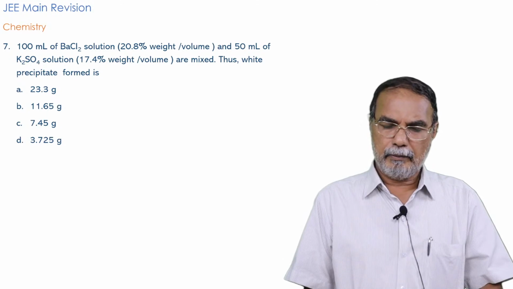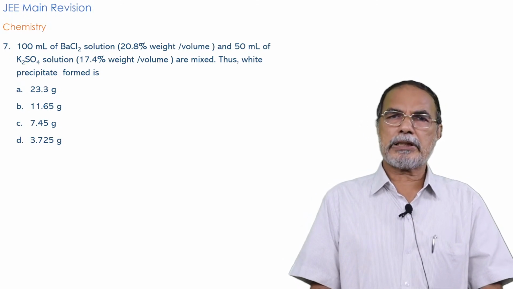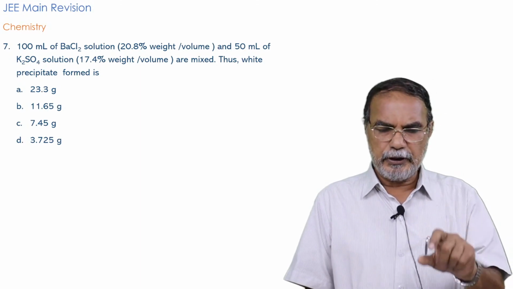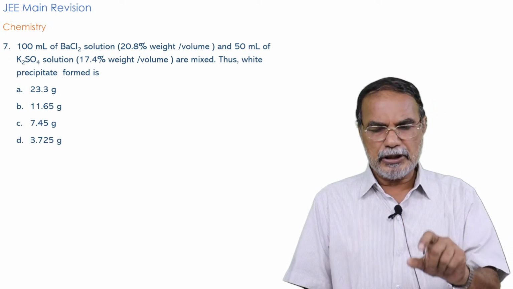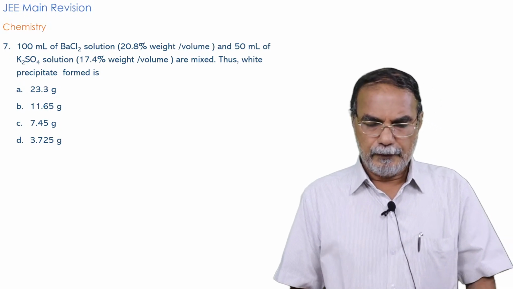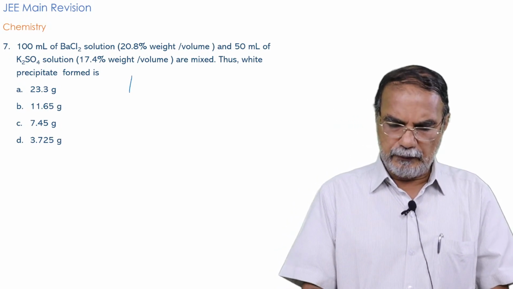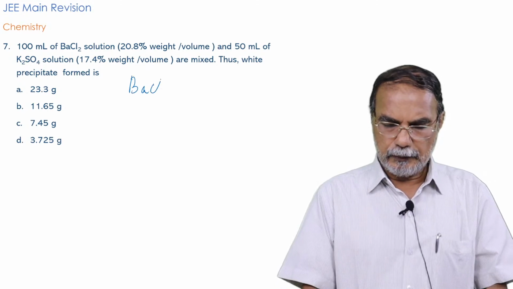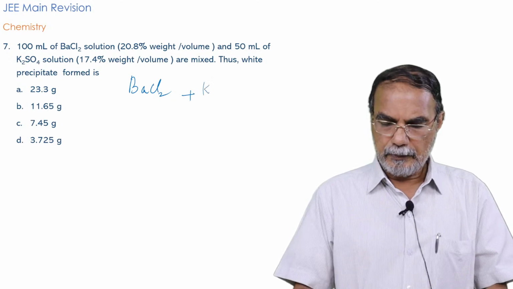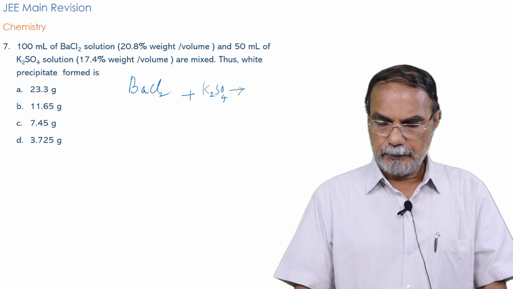Again, the mass percentage of potassium sulfate is given, it is 17.4. That means 17.4 gram potassium sulfate in 100 ml. So the reaction is between BaCl2 and potassium sulfate. It's a very simple precipitation reaction.